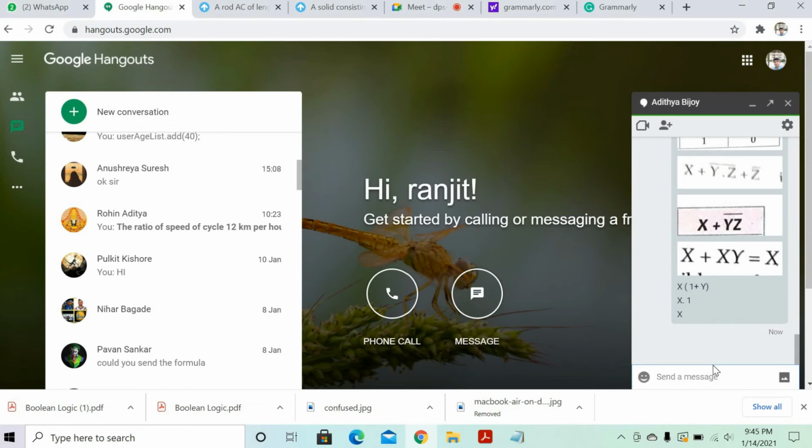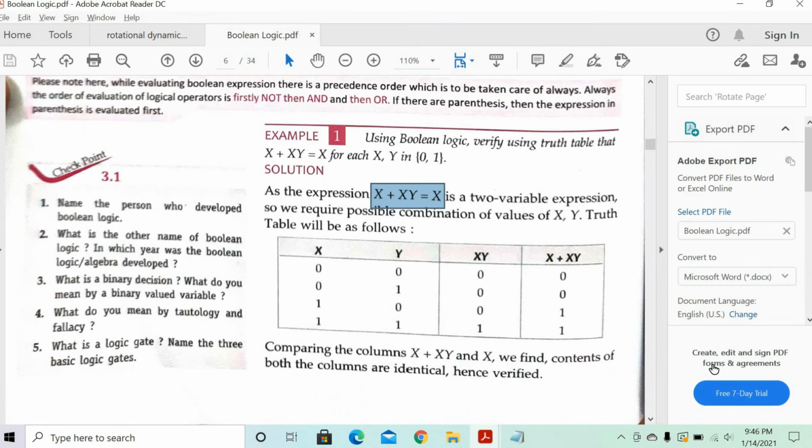Then any operation x you do with 1 in an AND operation, the answer will be x. Because when x is 0, 0 AND 1 will be 0 only. If x is 1, then the AND operation will be 1 only. So it depends on x only. So the answer is x. Okay. Did you understand? Yes, sir.